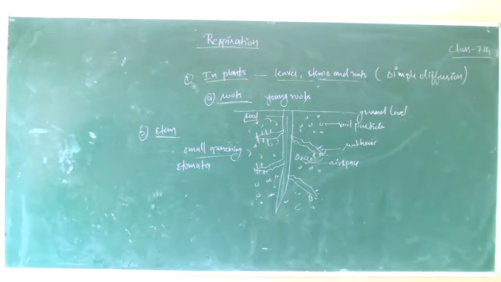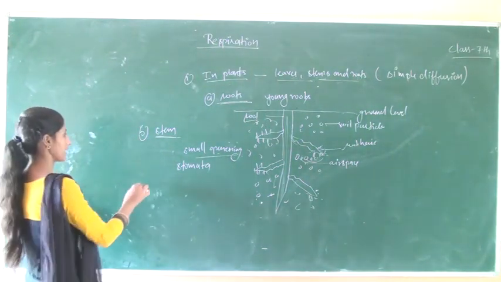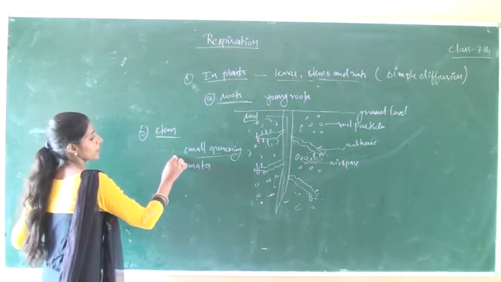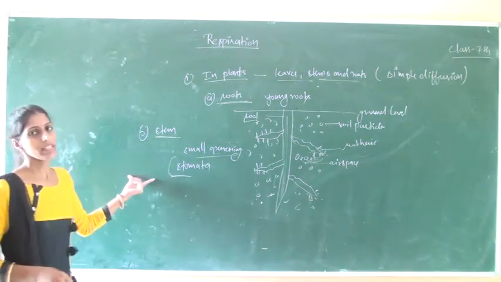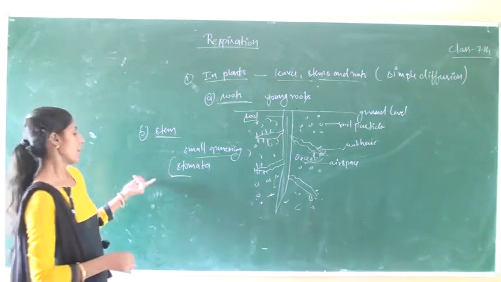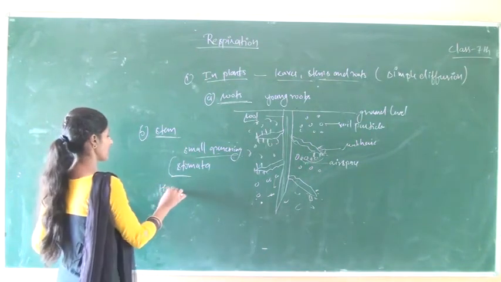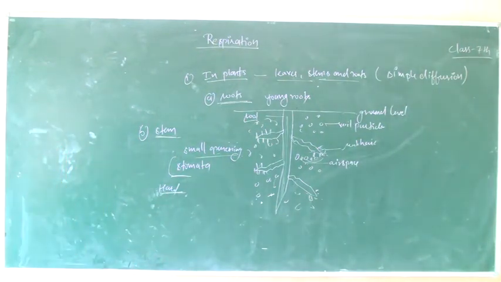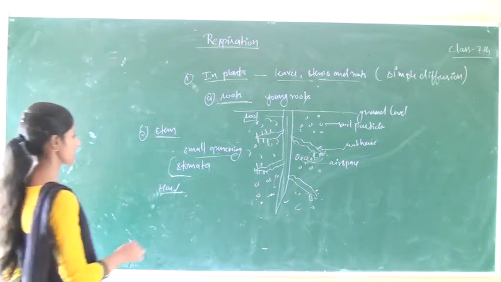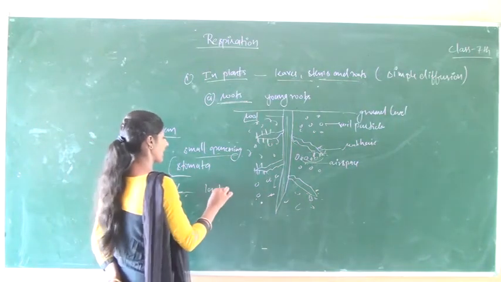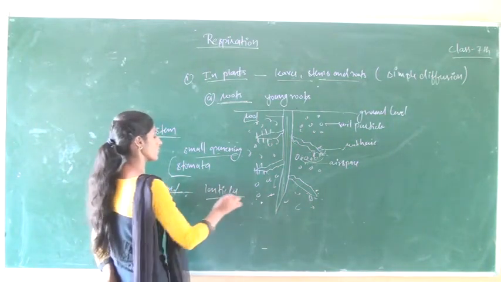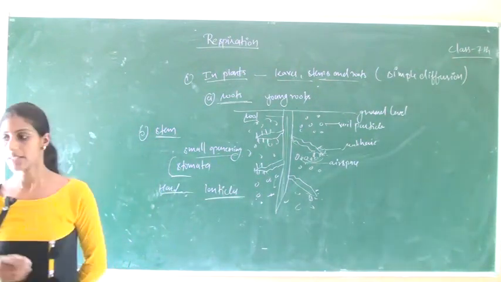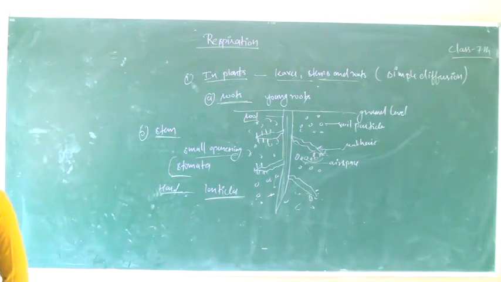This process generally takes place in herbaceous plants, but in the hard and woody stems of big plants or trees, lenticels are present through which exchange of gases takes place.